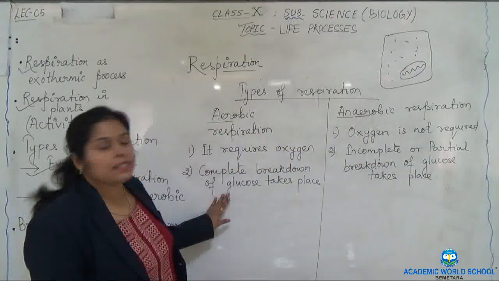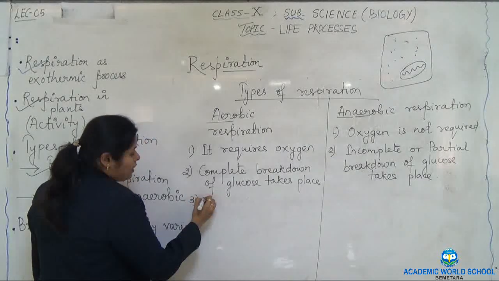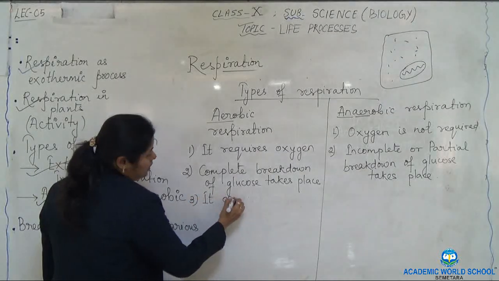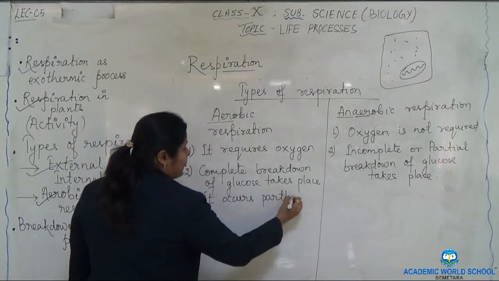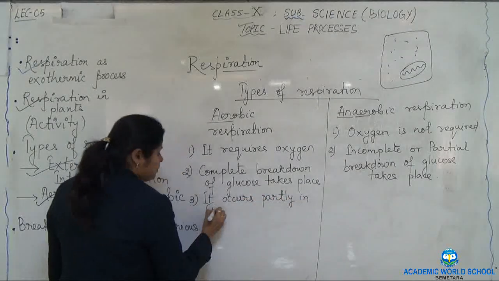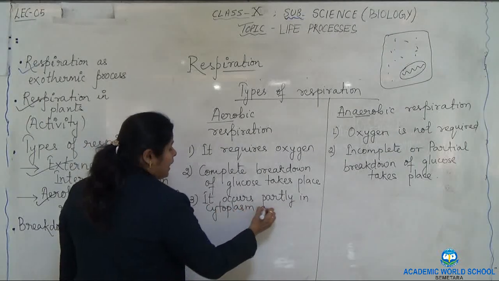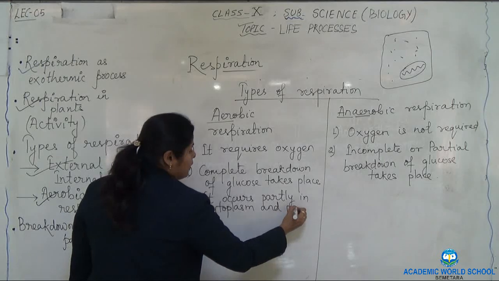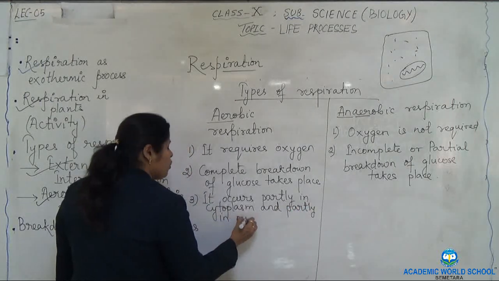So in aerobic respiration, what happens? Aerobic respiration occurs partly in cytoplasm and partly in mitochondria.